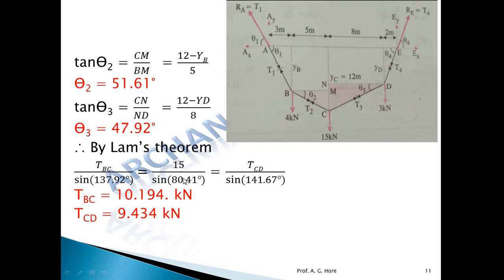If we compare these, we will get the tensions BC and CD. So this is the answer that is asked in the question.